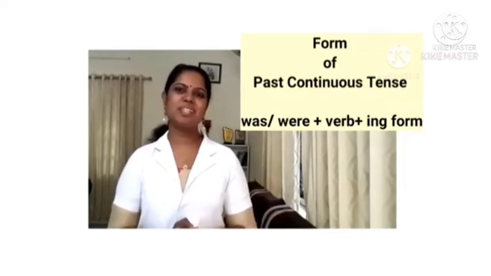So if the subject is plural, if we are referring to a group of people, we have to use were. Okay, they were. If I am telling about a single person, I can use was. She is a single person, so I used was. She was watering the flowers. Okay, so with single persons or with a singular subject, we can use was. With plural subjects, we can use were. Okay, if we are referring to many people or many things, we can use were. I hope you understood all this.